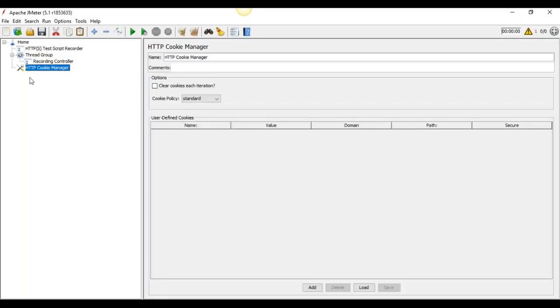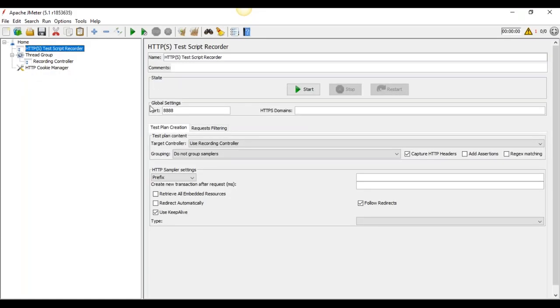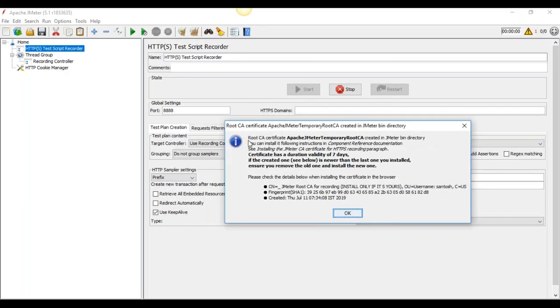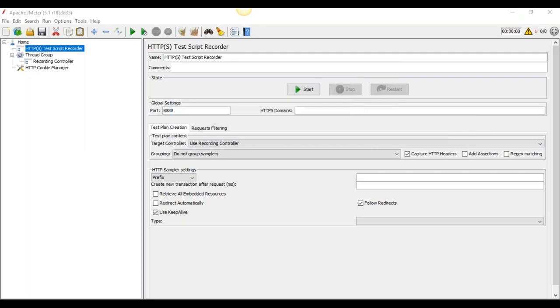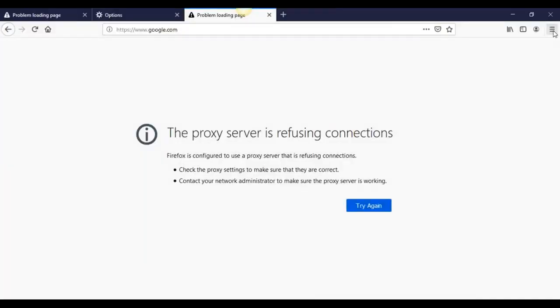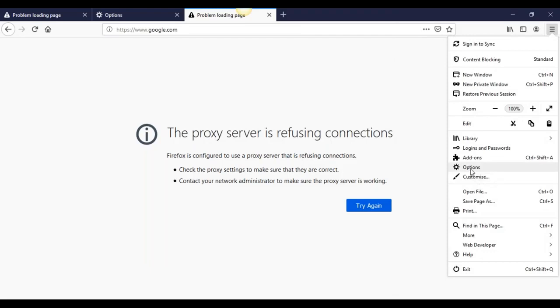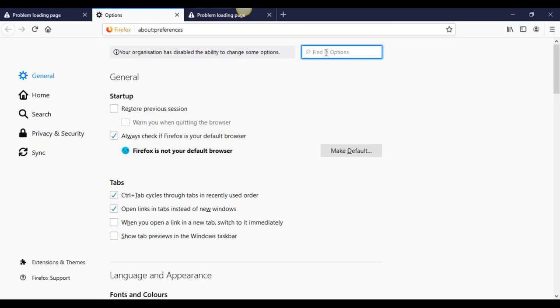This is the cookie manager, where we store all the cookies. Now this is the HTTP test script recorder. When I click here, you will find the root CA certificate. We need this certificate on our Mozilla Firefox browser. So just go to your Firefox browser, then again go to the options section and search for the certificate here.